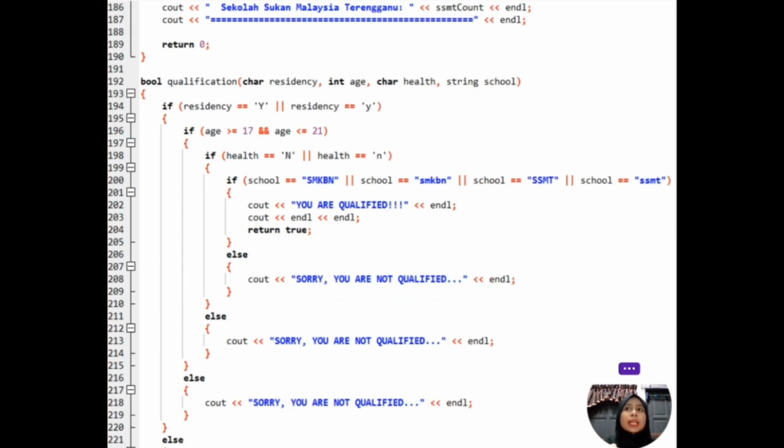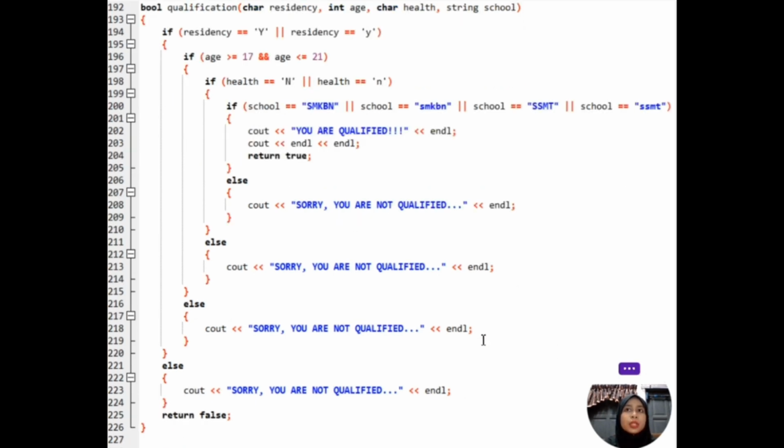The qualification function encapsulates the logic for determining athlete eligibility. It checks each criterion sequentially and returns true if all criteria are met. Otherwise, it returns false. Conclusion. In summary, this program efficiently handles the registration process for Sukma 2024 athletes. It ensures that only eligible athletes are registered, maintains accurate counts of participants by various categories, and provides a comprehensive summary at the end. Thank you for your attention.